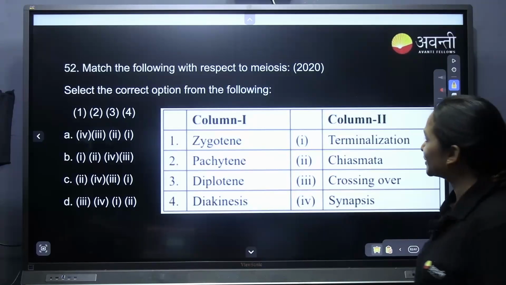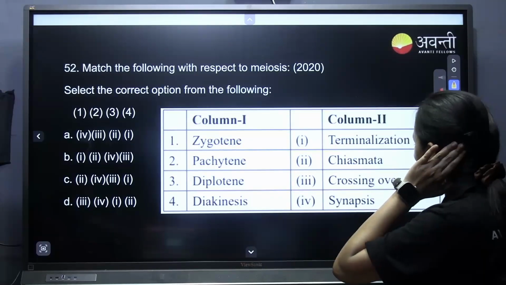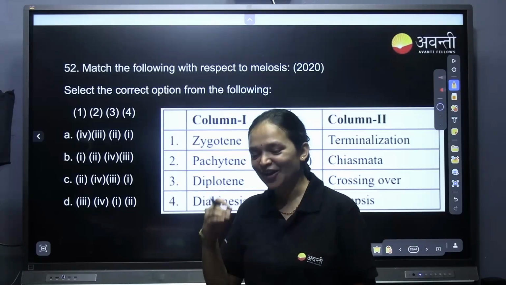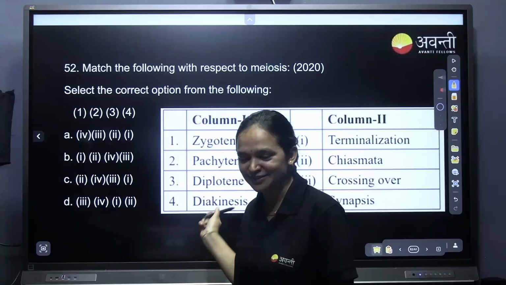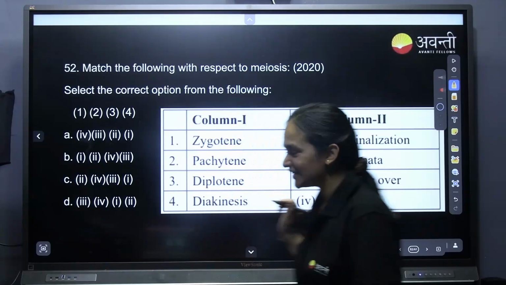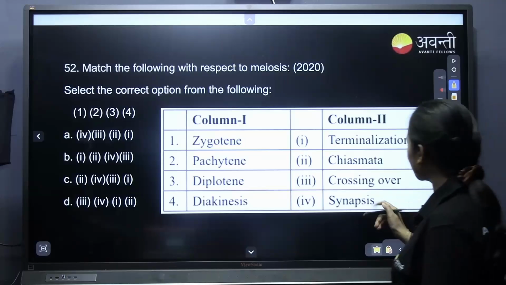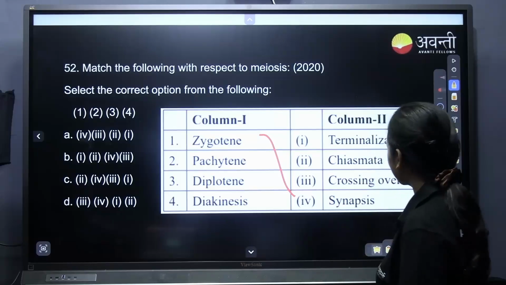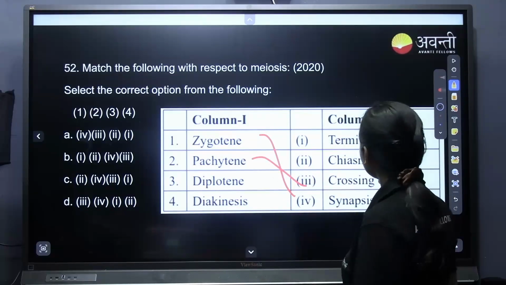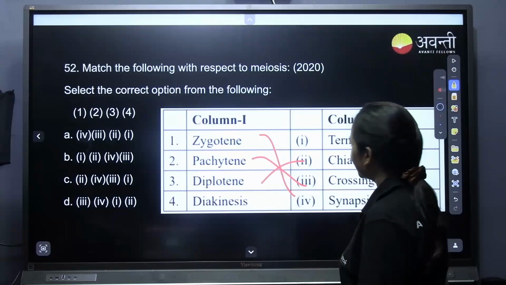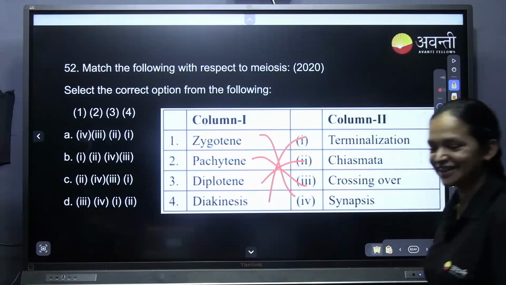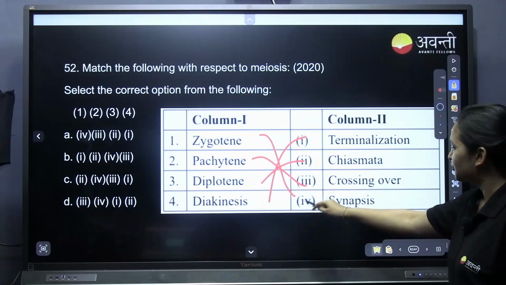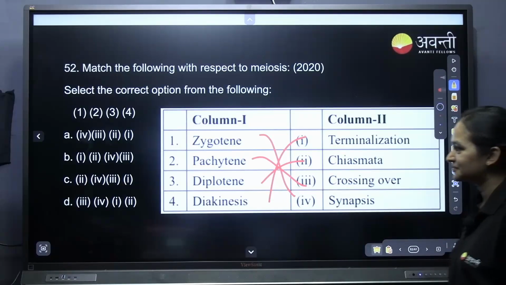Match the following with respect to meiosis. Again, it's like they don't have any other questions to ask. This is the 4th time we are solving this question, right? Zygote, synapses. Easy. Pachytene, crossing over. Diplotene, chiasma. Diakinesis, terminalization. Easy. What is the answer now? 4, 3, 2, 1. A. Yes.